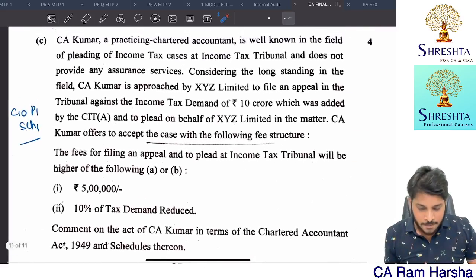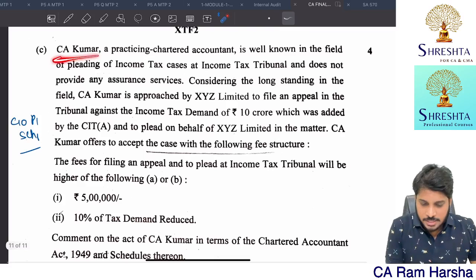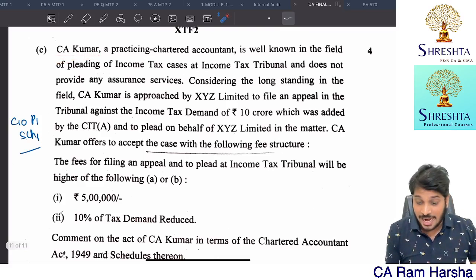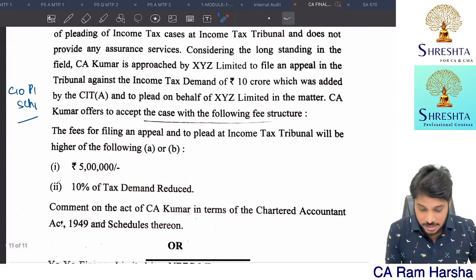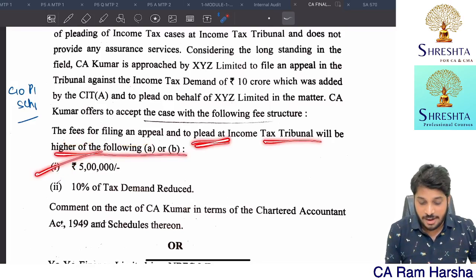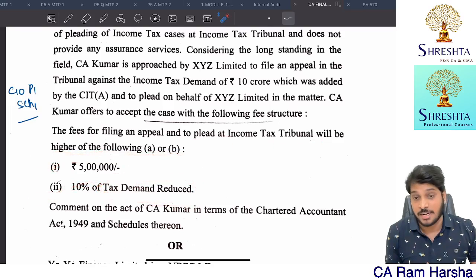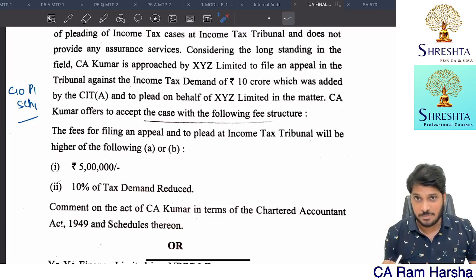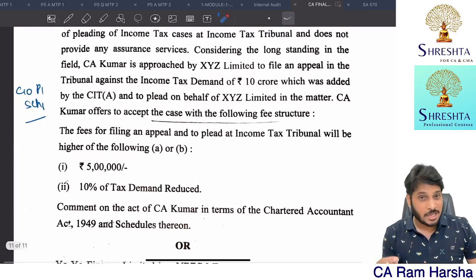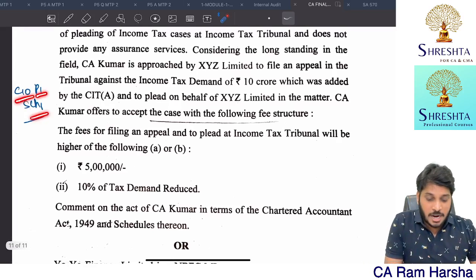Next, here a CA, a chartered accountant, is handling one tribunal related case where he quoted the client the fees for filing appeal and to plead income tax will be 5 lakhs or 10% of the tax demand reduced, whichever is higher. So as a percentage of something he's charging, you need to cite Clause 10, Part 1, Schedule 1.